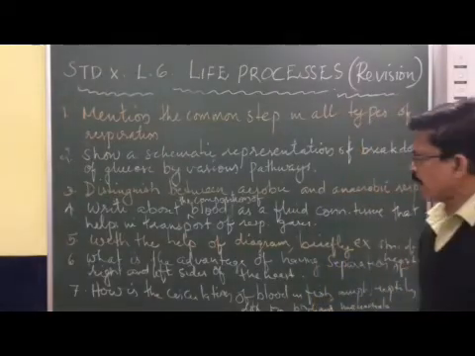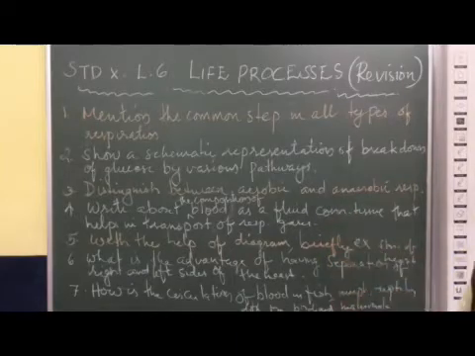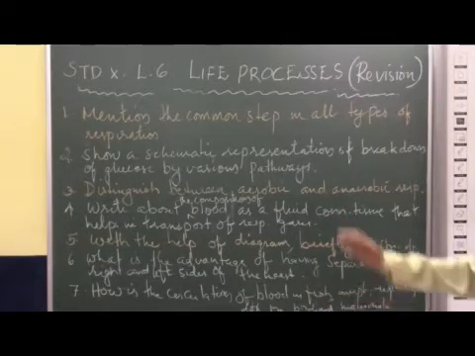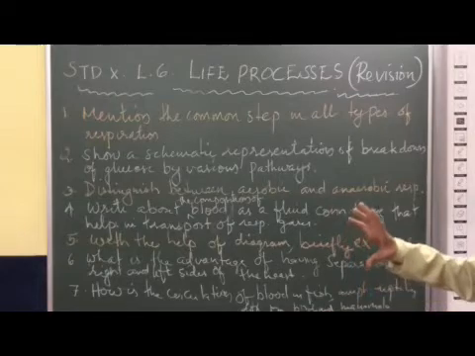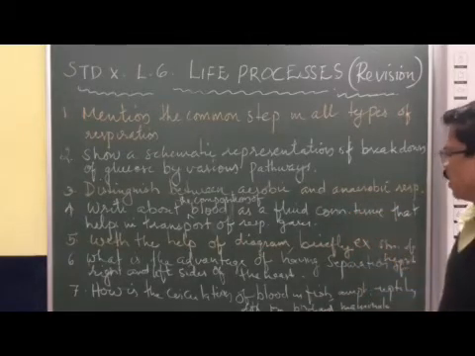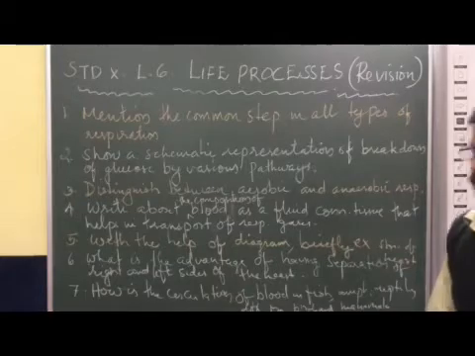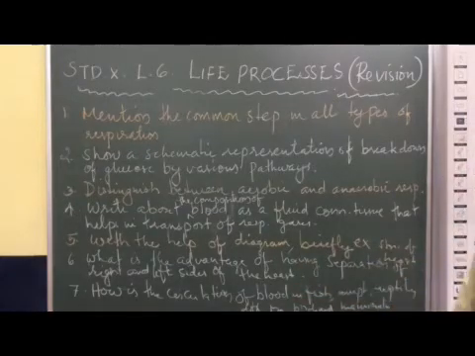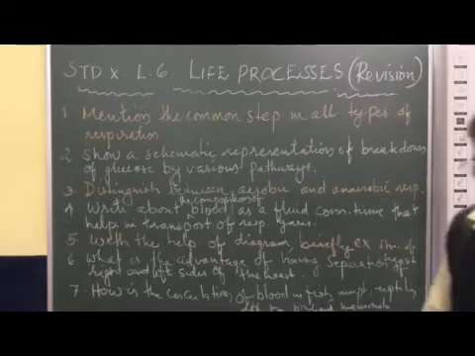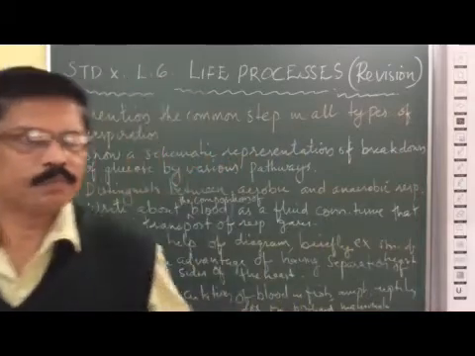Now, fourth question: write down the composition of blood. We are coming to transportation. In transportation, we will be studying briefly the composition of blood, why it is called a fluid connective tissue, and what is the role of blood in transport of respiratory gases. Blood is called fluid connective tissue because the major part of the blood is made up of plasma.